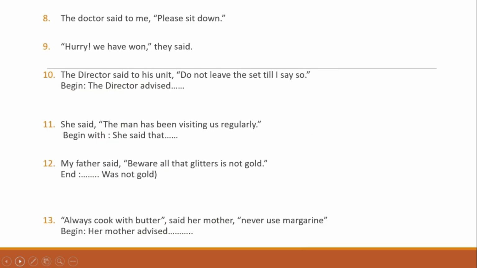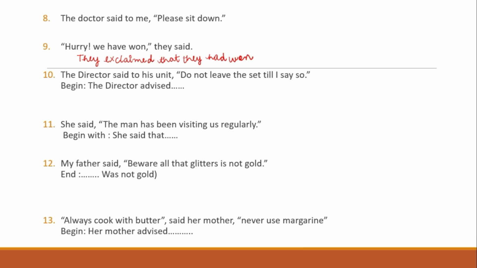The doctor said to me, please sit down. So this is very simple. If there is the word please, that is a request. So the doctor requested me to sit down. That's simple. Okay. Hurray, we have won, they said. So this is an exclamation mark. So they exclaimed that they had won. Or you can write they exclaimed with joy that they had won.